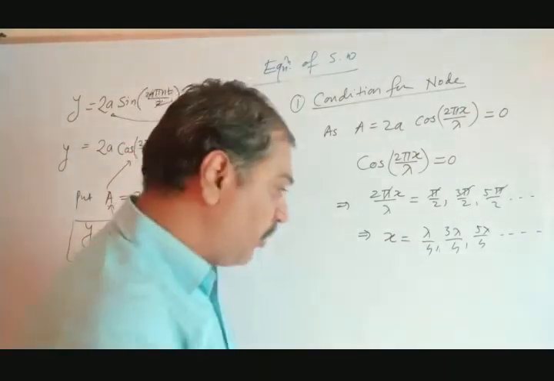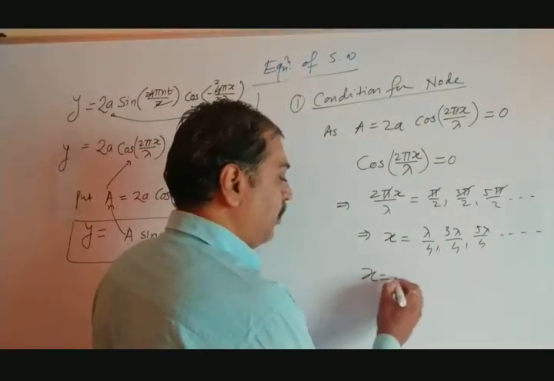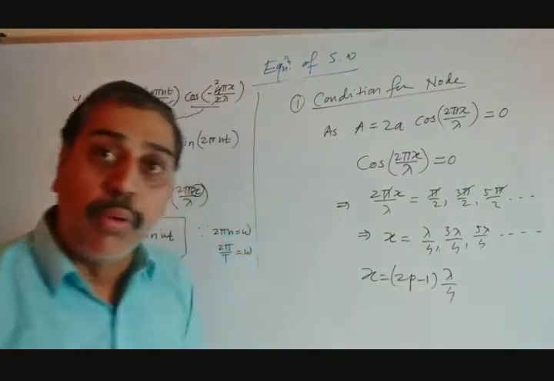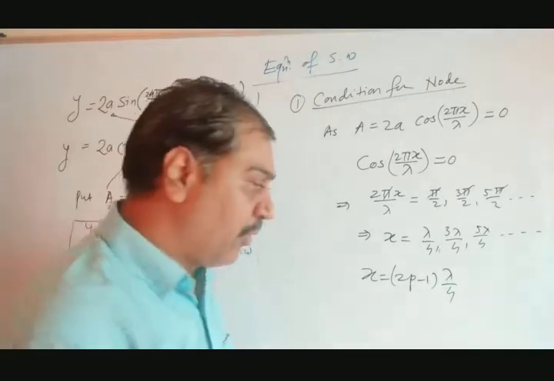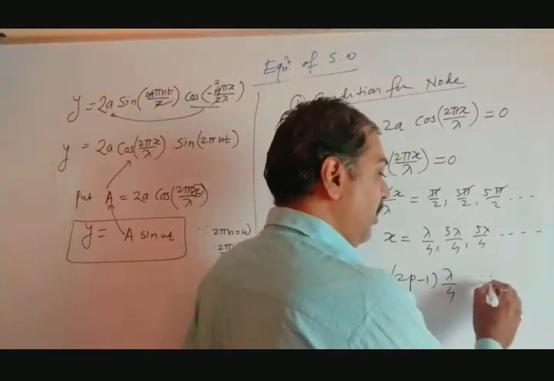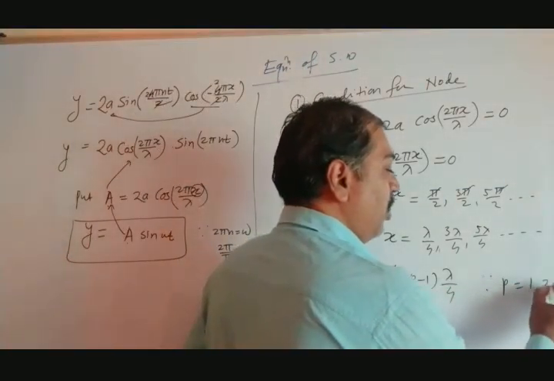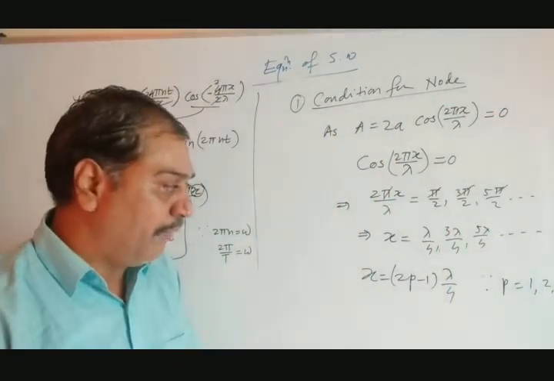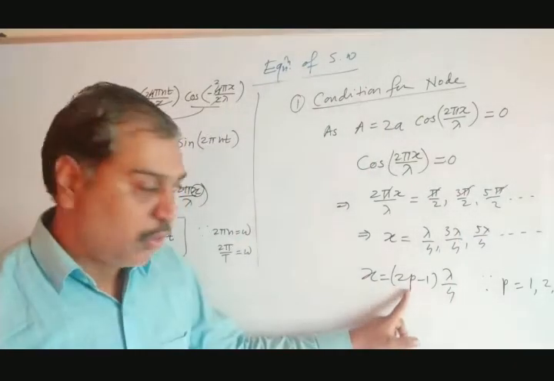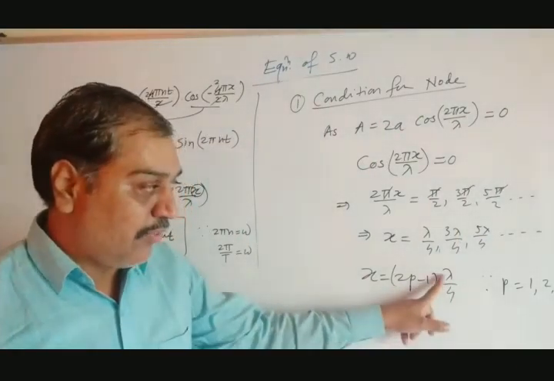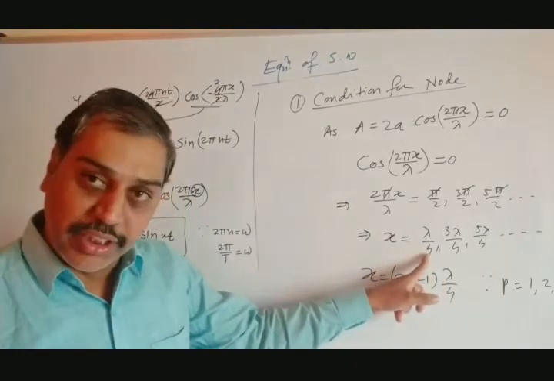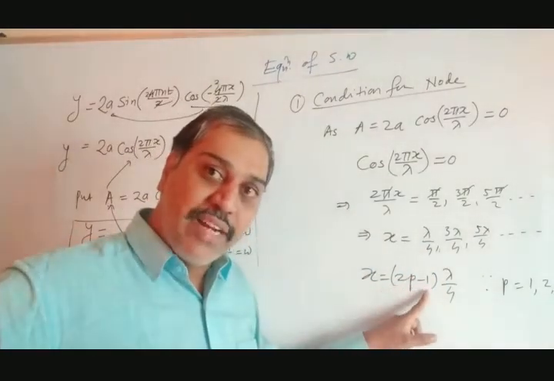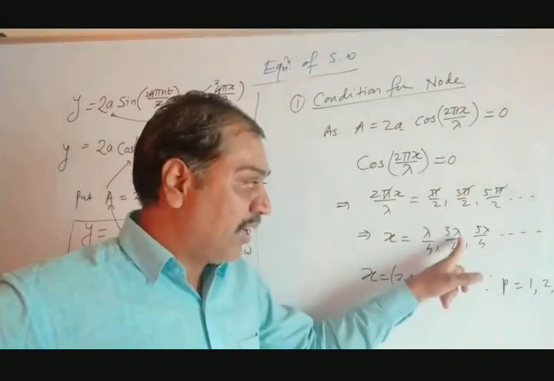In general, you can write this as x equals (2p minus 1) lambda by 4, where p varies from 1, 2, 3, and so on up to infinity. Let's start with p equal to 1. So 2 into 1 is 2. 2 minus 1 is 1. It is 1 lambda by 4, means lambda by 4. First condition. Put p equal to 2. 2 into 2 is 4. 4 minus 1 is 3. 3 lambda by 4. Second condition, and so on.